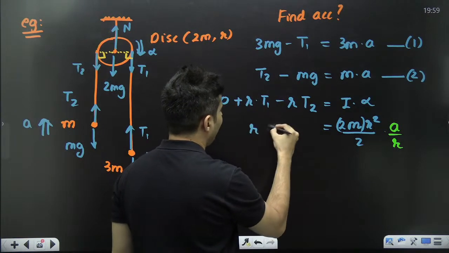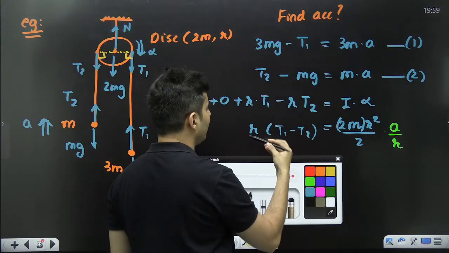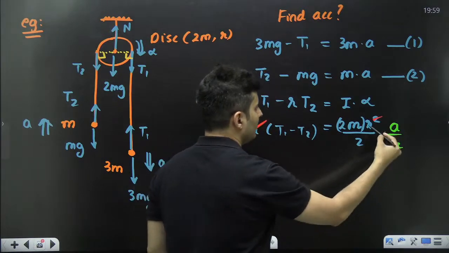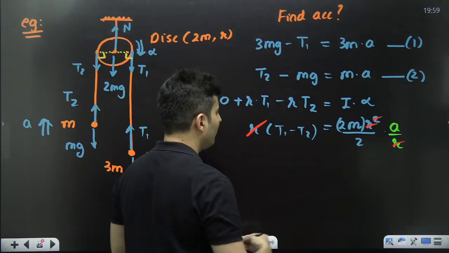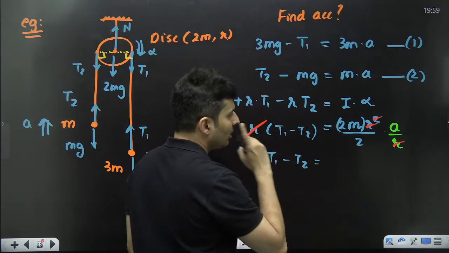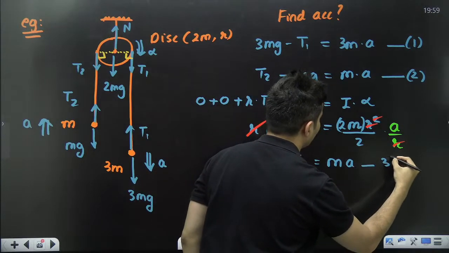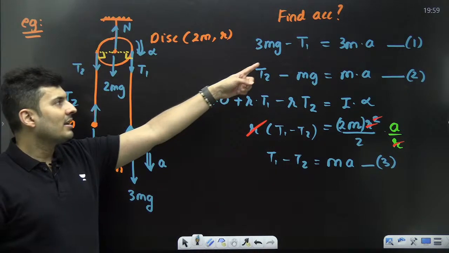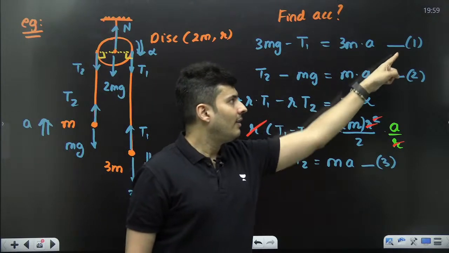So over here I will have r into T1 minus T2. Many things are going to get cancelled, like this r and this r. Oh, very nice. So I will be left with T1 minus T2. 2 will also cancel. It will just become Ma. This will be my third equation. Do you see? T1, T2 and A. 3 unknowns.